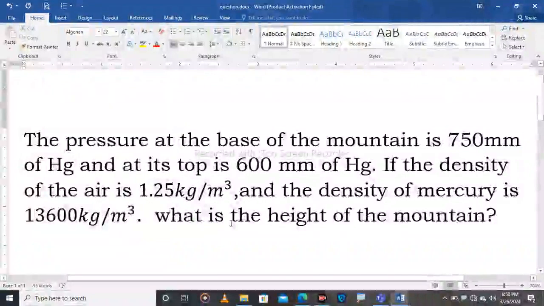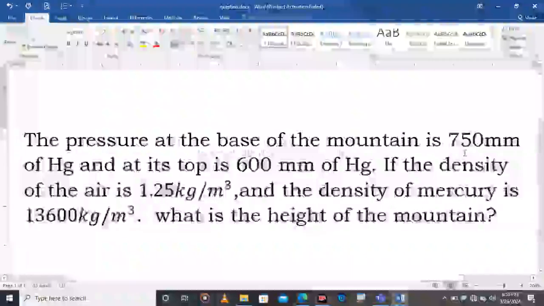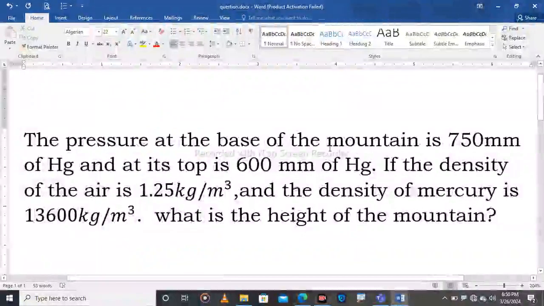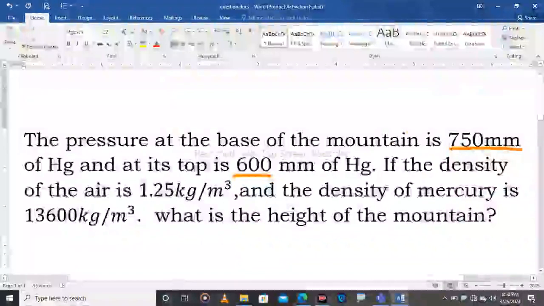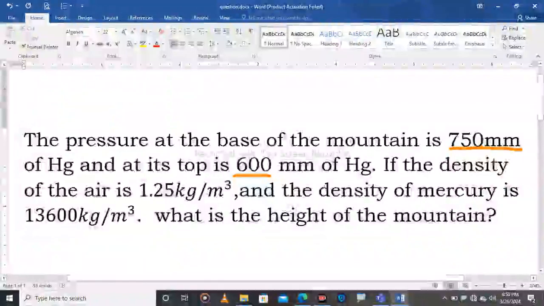They want us to find the height of the mountain. As you see, this is the pressure at the base, and this is the pressure at the top. The pressure at the top is less than the pressure at the base. It means that as you go higher, the pressure decreases.